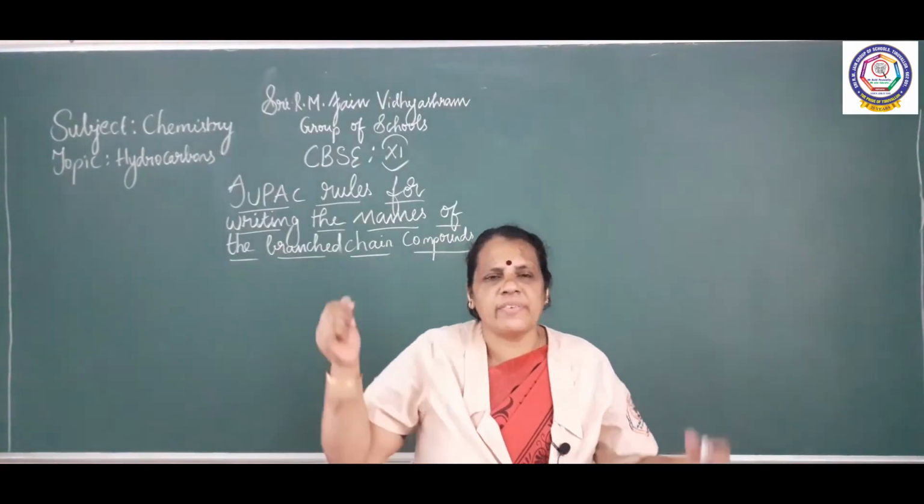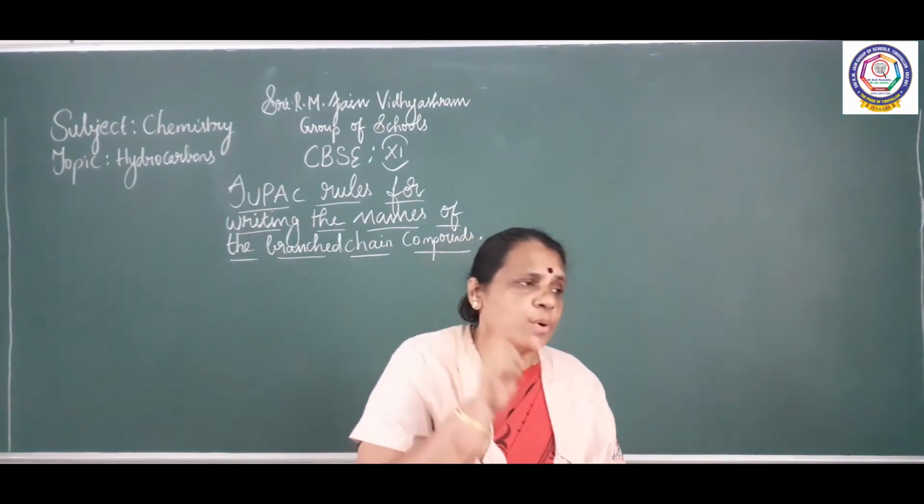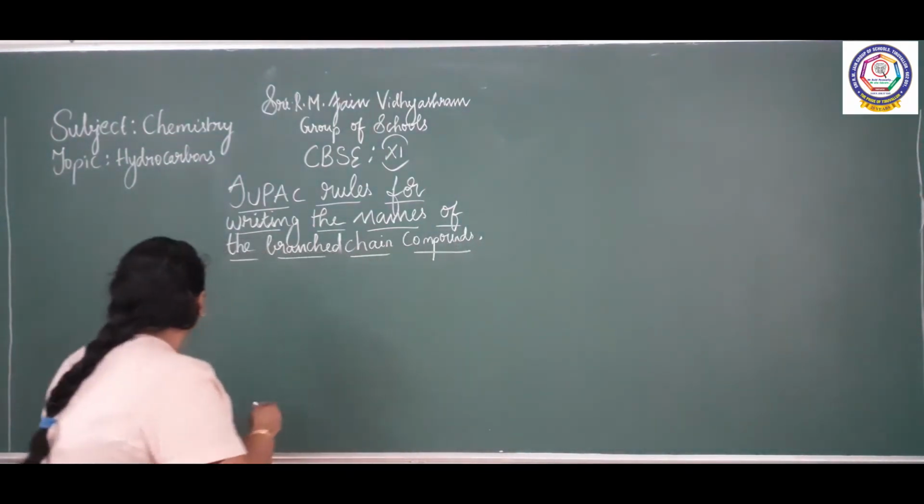Shall we continue, children? Already we have discussed 3 rules. Now we are going to talk about the fourth rule. Rule number 4. What is rule 4?